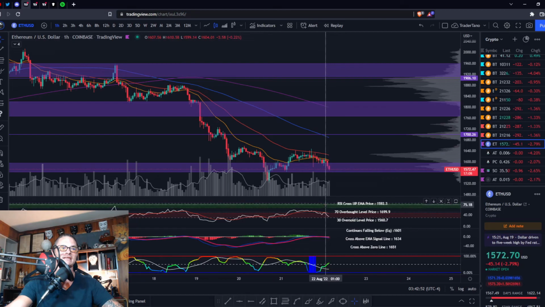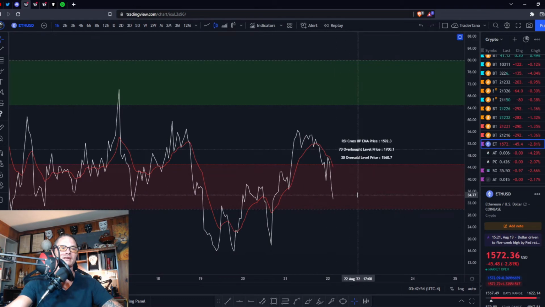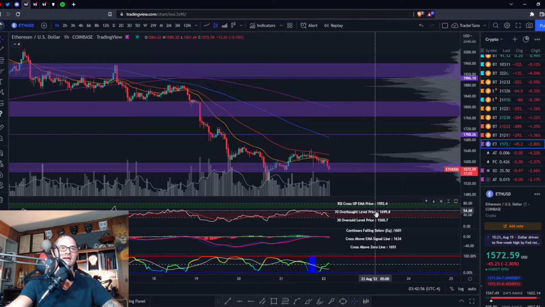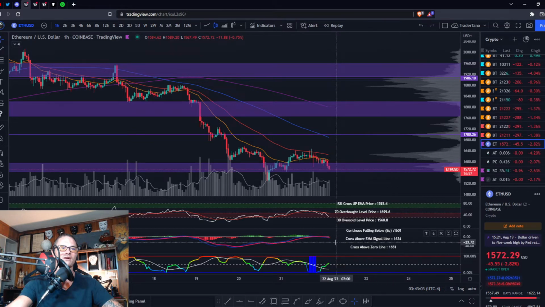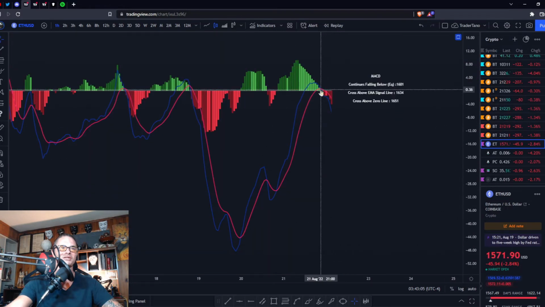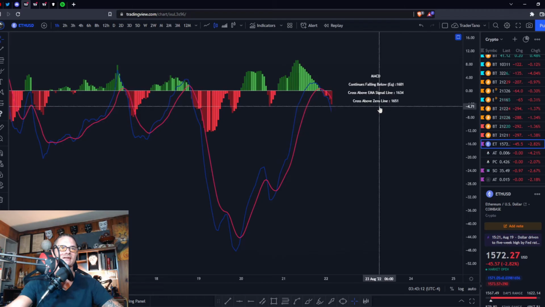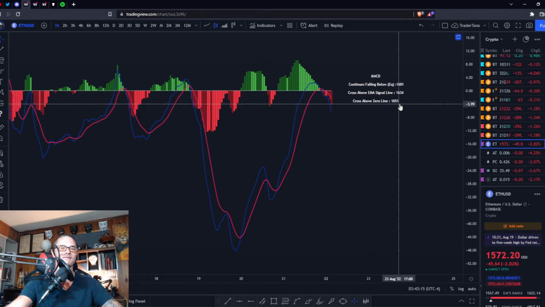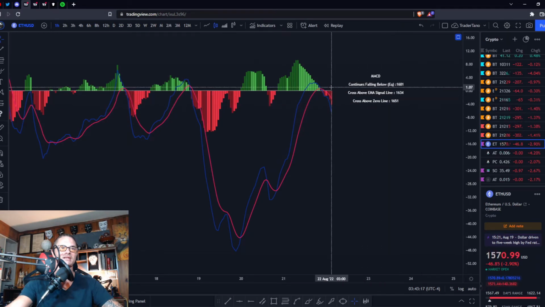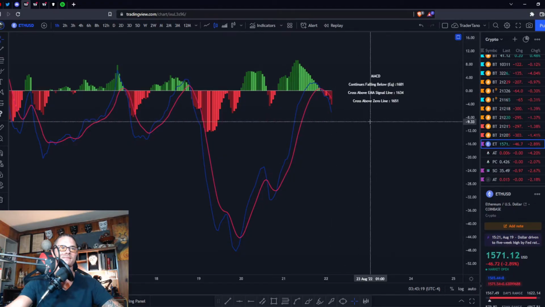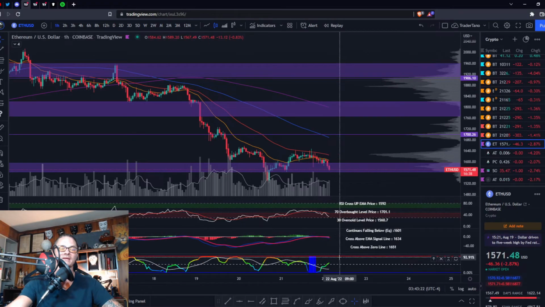Your RSI is deep in the bearish control zone below that signal line. We need to get back above 1593 in order to cross that signal line to the upside. So not too far off, but your MACD did get rejected from the zero line as you get a cross to the downside. Negative momentum is increasing. We need to get back above 1652 in order to cross that zero line and that signal line to the upside. So unless we can get up there, it's not going to look good.